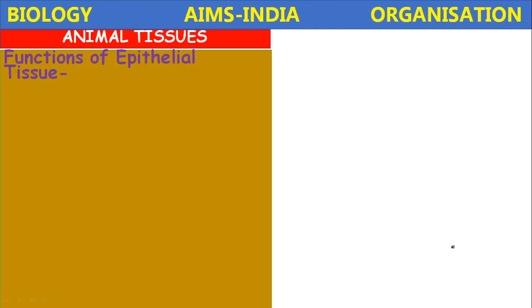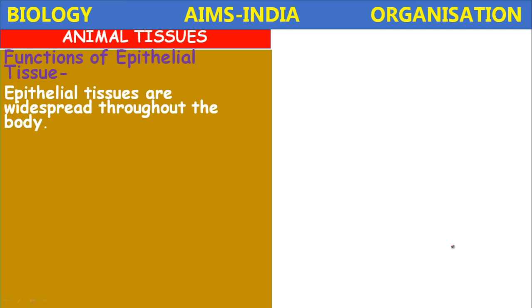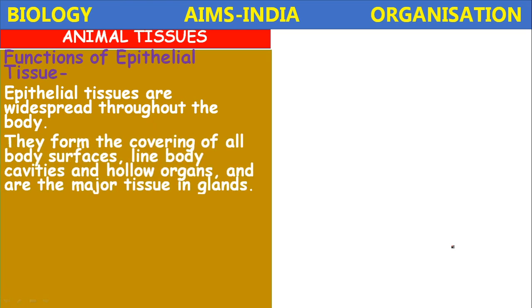The functions of epithelial tissue. Epithelial tissue is widespread throughout the body. They form the covering of all body surfaces, line body cavities and hollow organs, and are the major tissue in glands.